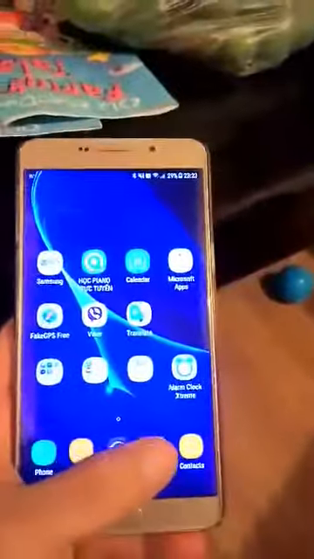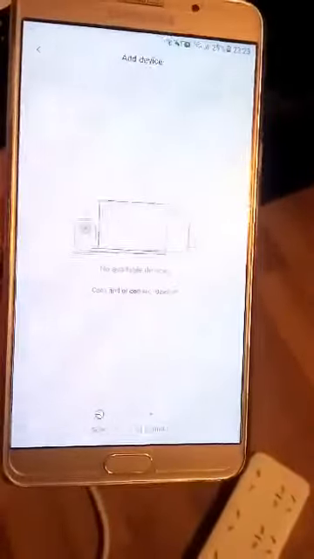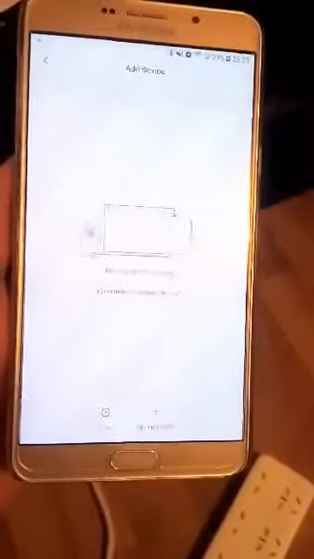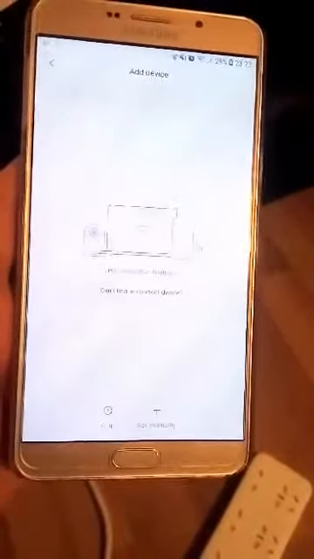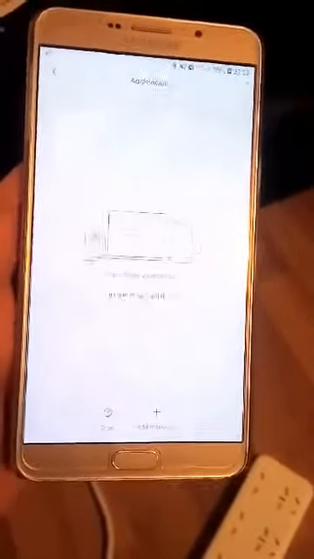Now I'll show you the phone. So the phone is my phone, and I have installed the app already. Okay, and you can see over here from my phone there are two ways to connect the devices. First, I add devices, and it scans. You can see the scanning, and then no devices available.